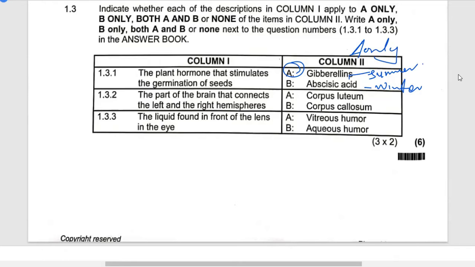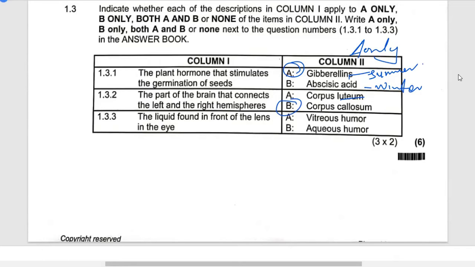1.3.2. They are saying the part of the brain that connects the left and the right hemisphere. Corpus luteum. This is not in the brain. Don't think even about it. This is in the reproductive system. So the answer becomes corpus callosum.